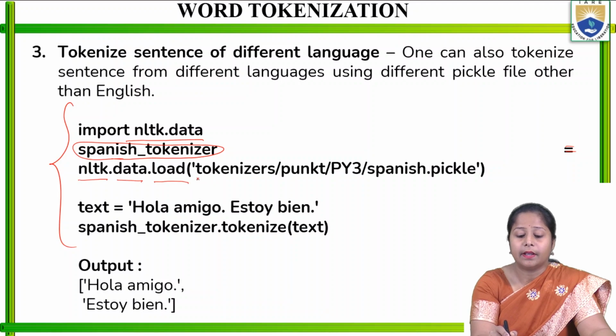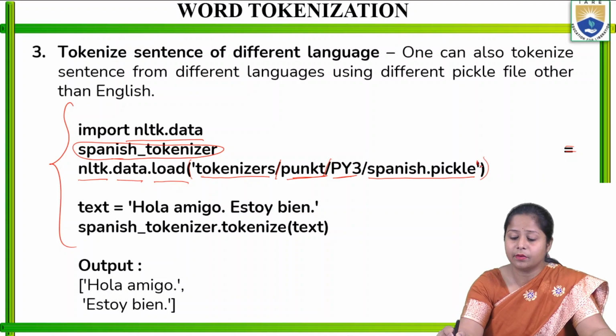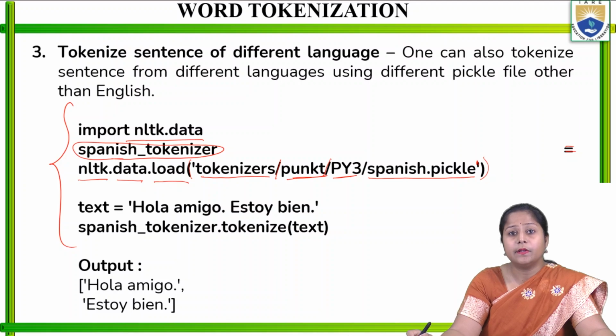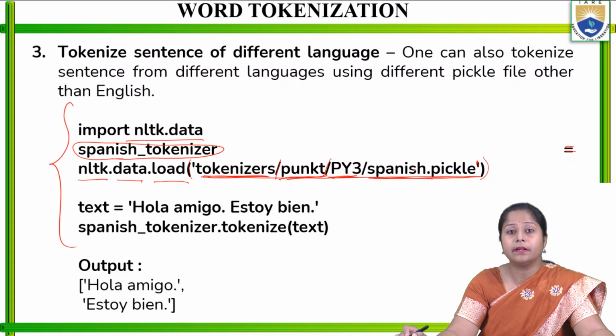I am going to load that, and in brackets, in single quotes, I will write tokenizers/punkt/py3/spanish.pickle. That is the path of the file that is kept in the data set: in the tokenizers folder, in the punkt folder, in the py3 folder, and this is the file name, spanish.pickle. Now whatever words I write, it is going to read them in the Spanish language.